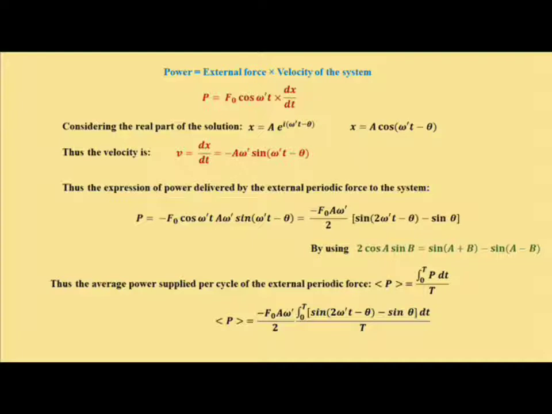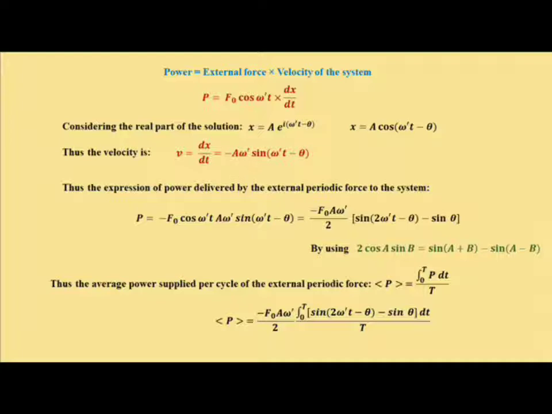So for the velocity, just take the first order time derivative, v is dx/dt, it will be a omega prime, and the derivative of cos(omega prime t minus theta) gives sin(omega prime t minus theta). So velocity v is minus a omega prime sin(omega prime t minus theta).